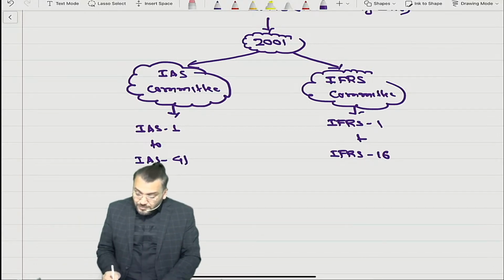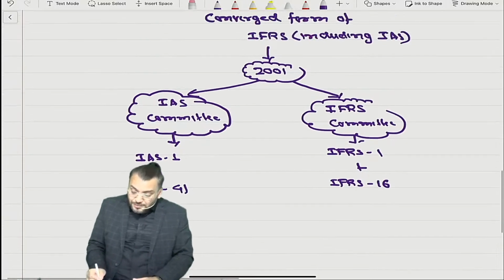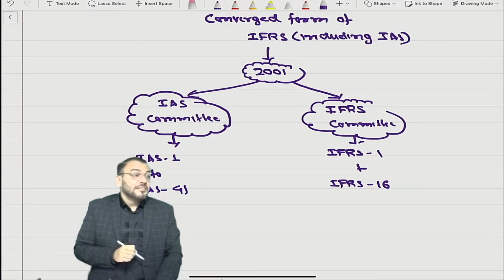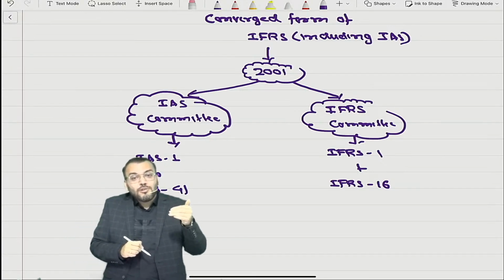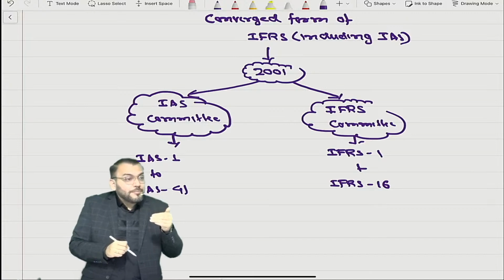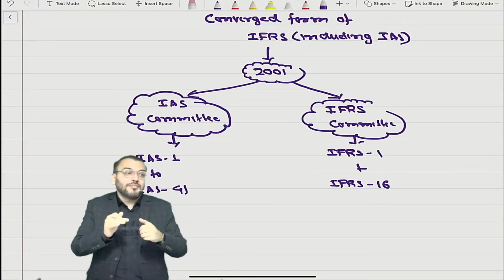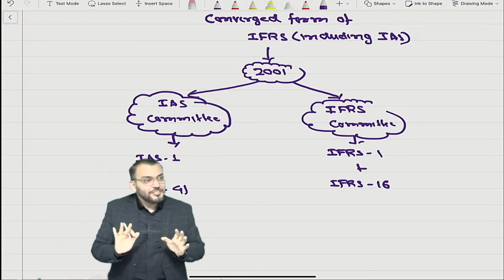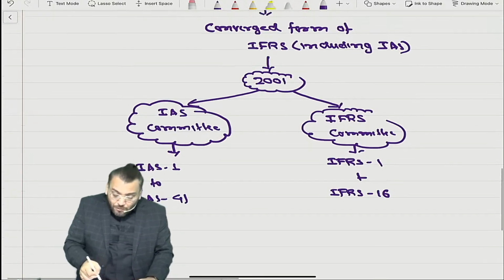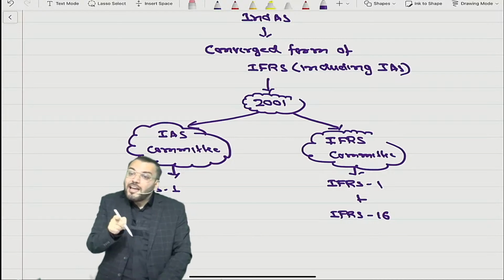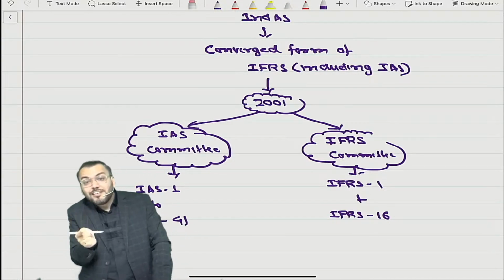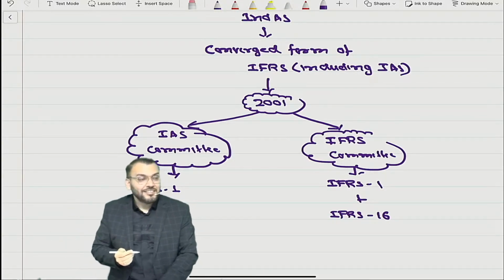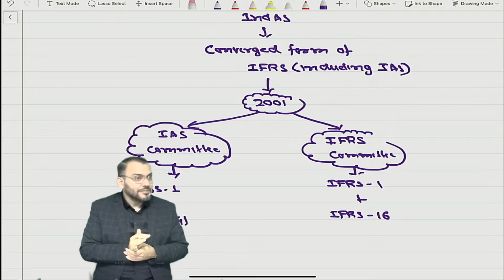So as far as international accounting standards are concerned, there are IAS 1 to IAS 41 and IFRS 1 to IFRS 16, and all are applicable for what? Financial reporting internationally. Have you understood? And now Ind AS is the converged form of what? IFRS. When I say IFRS, it includes what? IAS. This much have you understood?